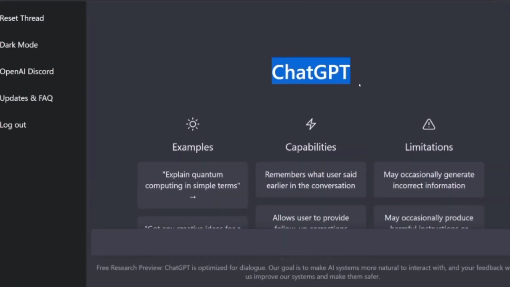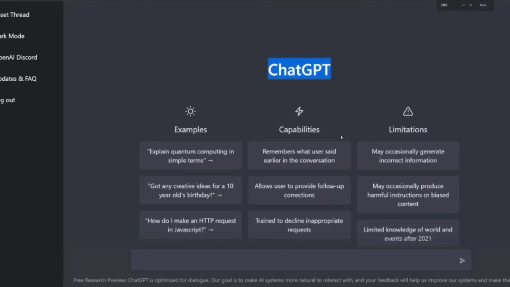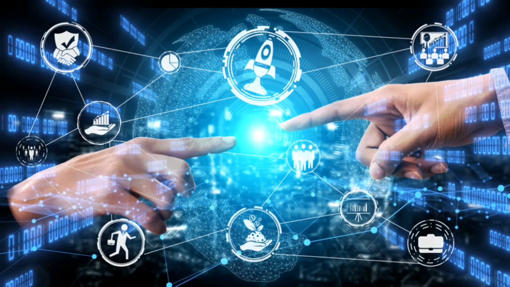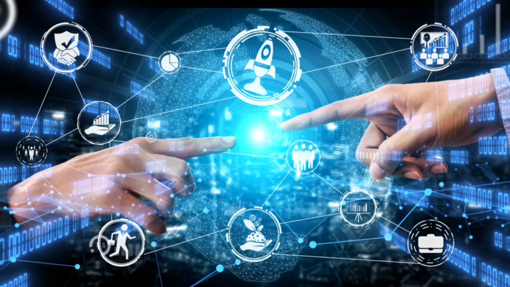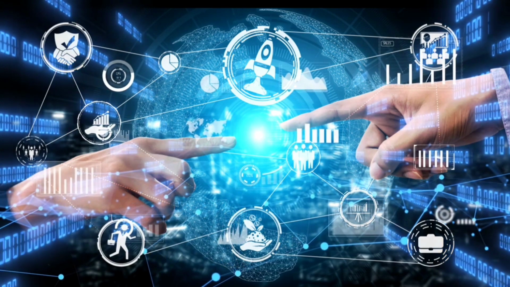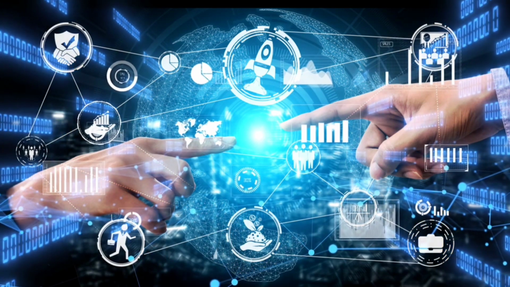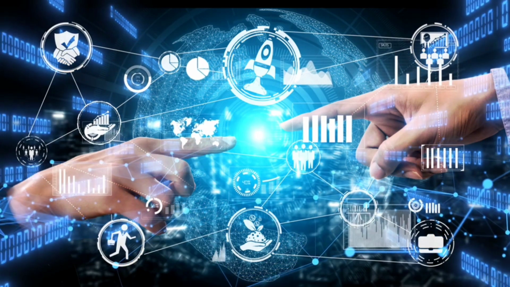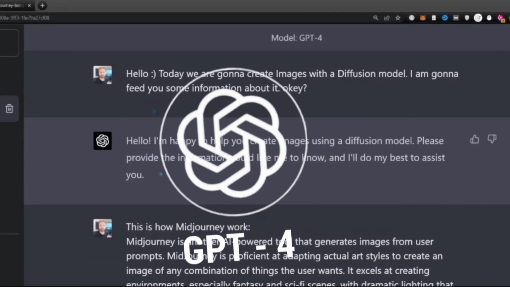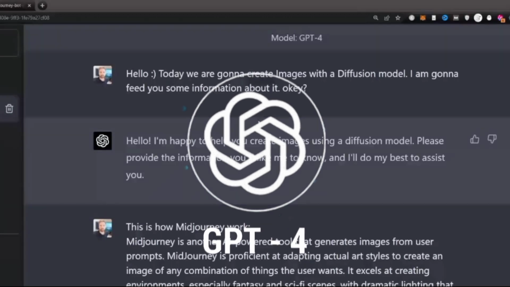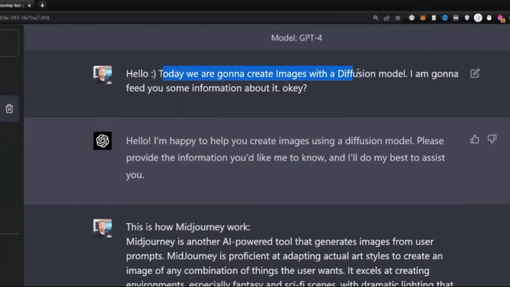In terms of capabilities, ChatGPT is primarily designed for conversational applications. It is very good at generating natural-sounding responses to user prompts, but it is limited in terms of its ability to perform other tasks. GPT-4, on the other hand, is a much more general-purpose model that can be used for a wide variety of tasks.